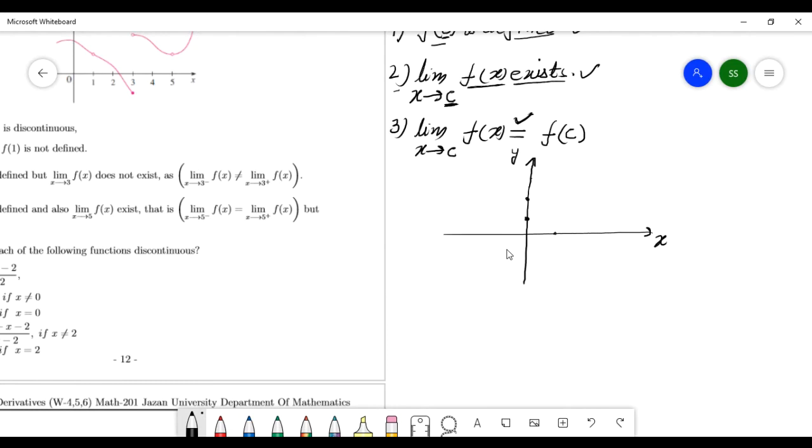See this graph here. See at this number 1.